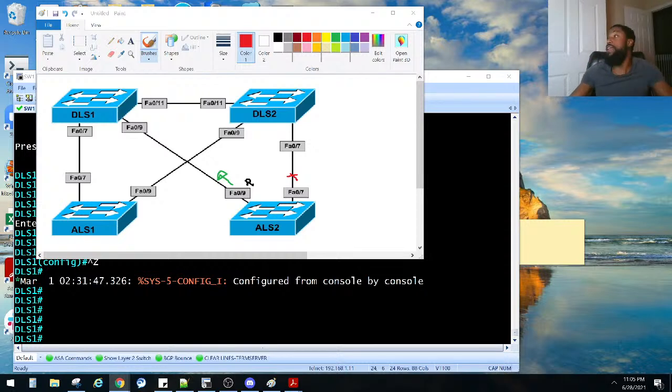Spanning tree, when was spanning tree invented? Let's fun fact that. Spanning tree protocol was invented by this lady named Radia Perlman.